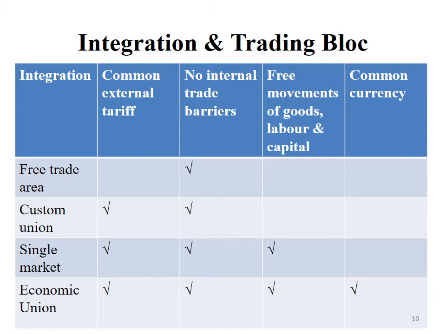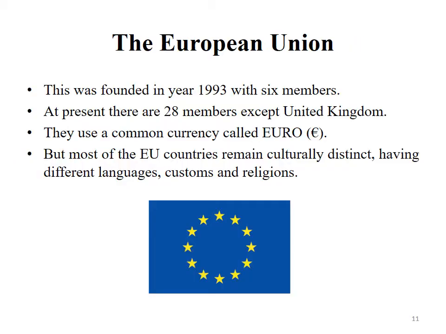So this is like the summary of the types of trade barriers. Now we will discuss the most important economic union in the world, that is the European Union trading bloc. This was established in 1993 with only 6 members. Then after that, at present we can see 28 members are there.